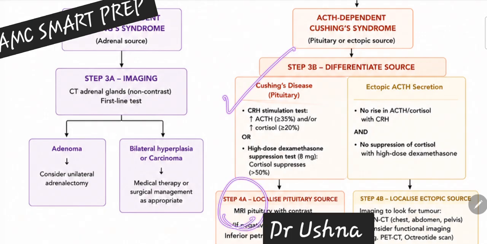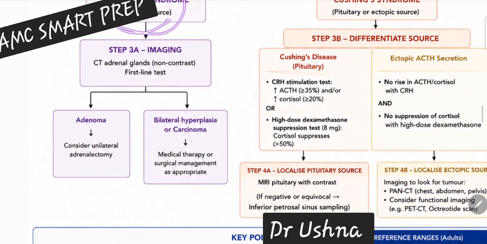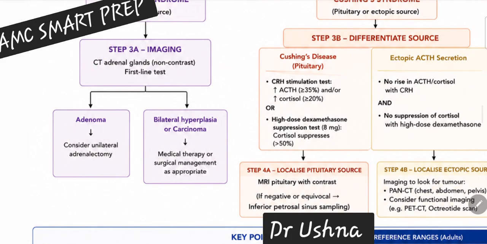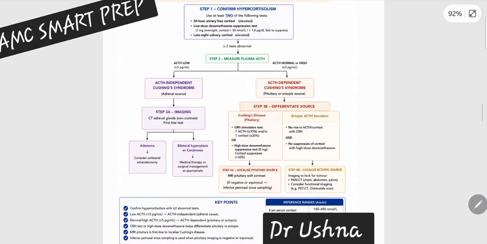You will order MRI. If there is no suppression of cortisol with the high dose dexamethasone suppression test, your cause is ectopic, and you will order CT scan of the chest or abdomen to look for small cell carcinoma of the lung. So that's how you are going to approach the patient of Cushing syndrome. If your ACTH was low, that means you are talking about adrenal sources, and you are ordering CT scan of the adrenal to look for the cause, either adenoma or carcinoma. So this flowchart is a very summarized, very beautiful flowchart for any patient of Cushing disease or Cushing syndrome, the most important one.